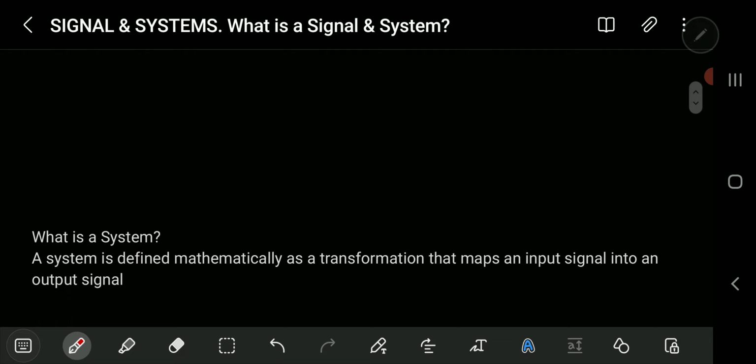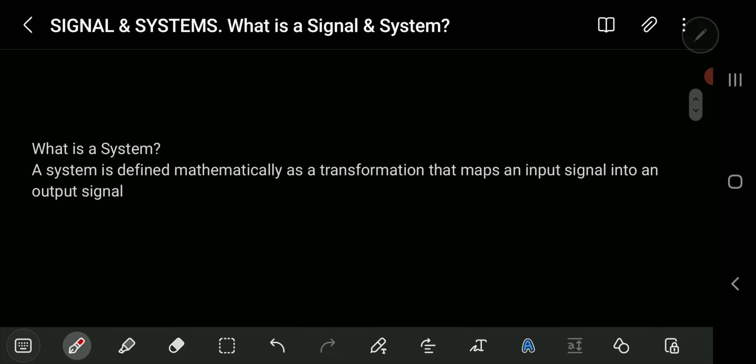Now let's look at the other one, a system. So what is a system? A system is defined mathematically as a transformation that maps an input signal into an output signal. Just like the word, a system itself. Take for example a communication system, which is a combination of a transmitter, a channel, and a receiver. If you bring all these things together, it is forming a system. Exactly. So that is what we are looking at.